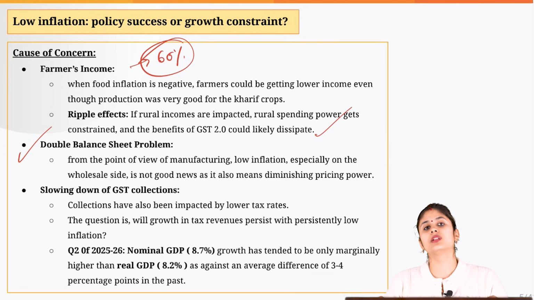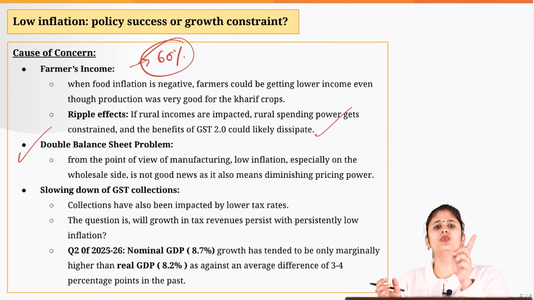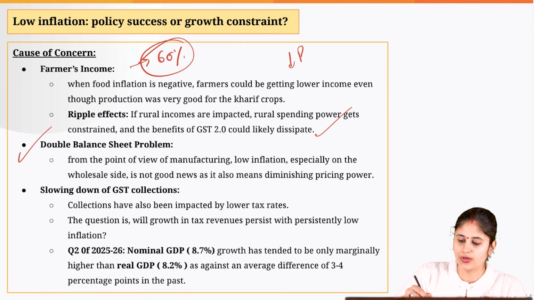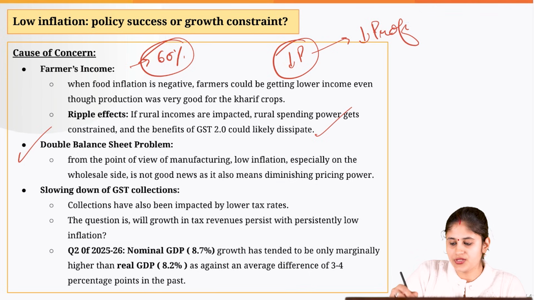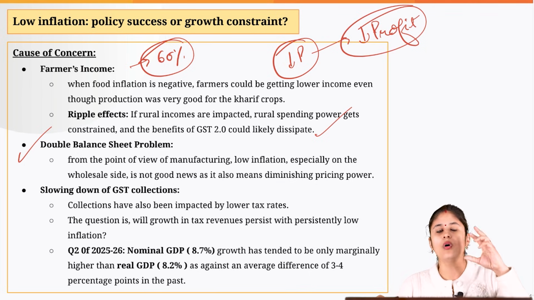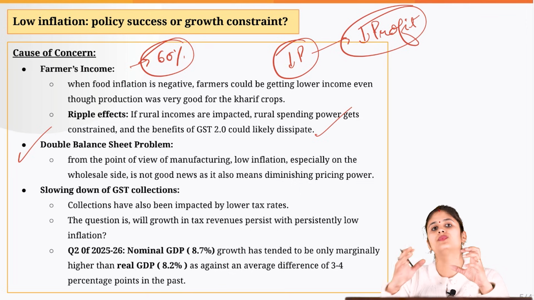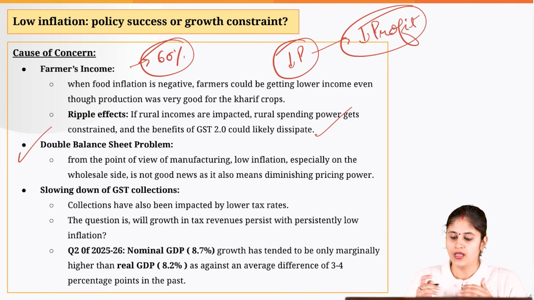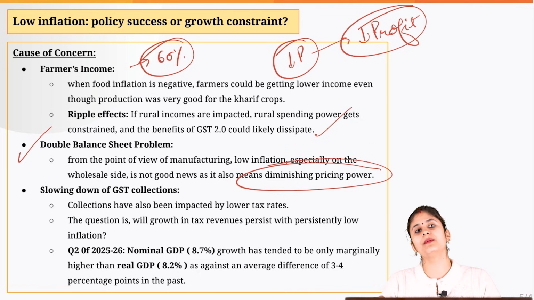Then it can also create the double balance sheet problem. What is this double balance sheet? You all must have read this, the twin balance sheet problem. That is what I am referring to here. So if the economy is not performing well, basically if the inflation level is low or the prices are low, that means it is going to negatively impact the profit margin of the corporate houses. Okay, if the prices are low, obviously the corporate houses would not be able to create a higher profit margin because this diminishes their pricing power.